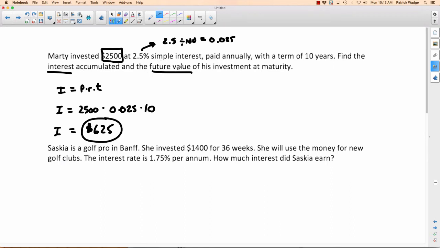The second question was, what's the future value? So remember, future value is A. I know that's weird. It's like future amount, I guess, or final amount. That's where the A comes from. So A equals P plus I. Well, P is the principal. That's how much you put in the bank to start. That was the $2,500, and I is how much you earned, that's the 625. We add those together, you'll have the new and final amount that Marty now has in the bank. And you get 3,125.